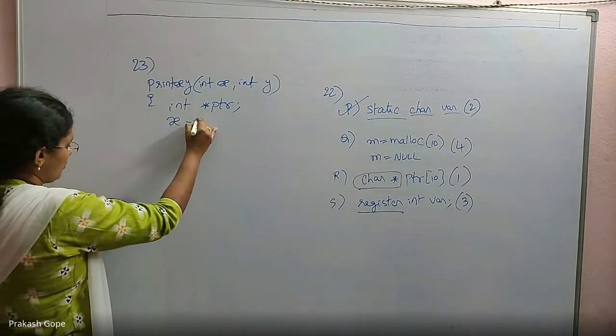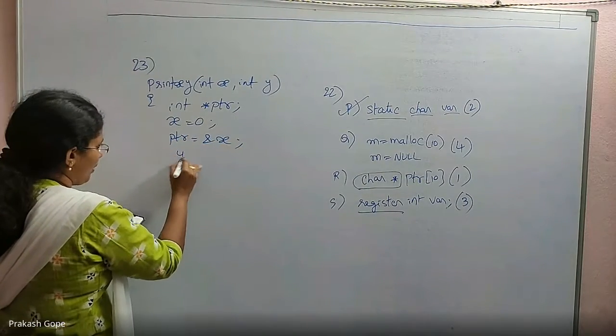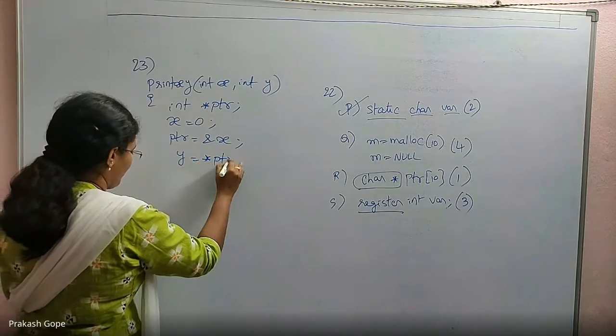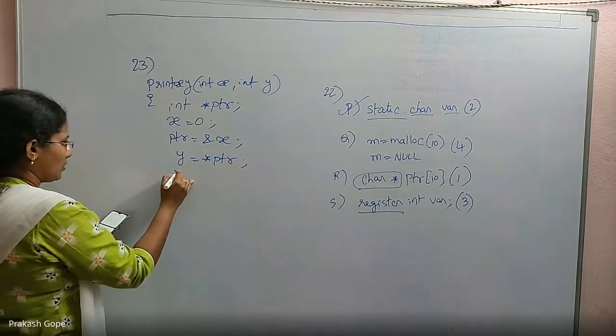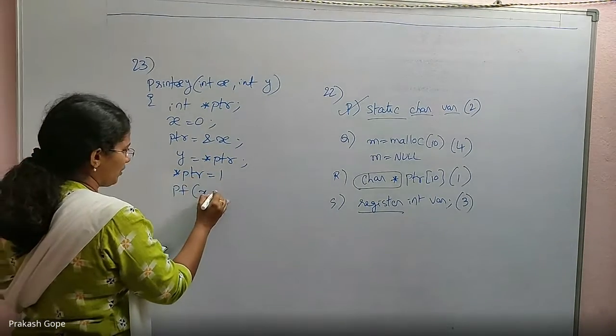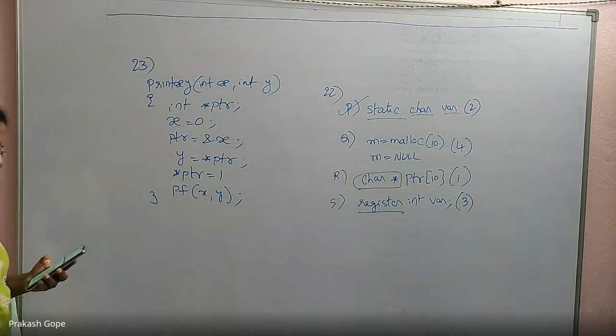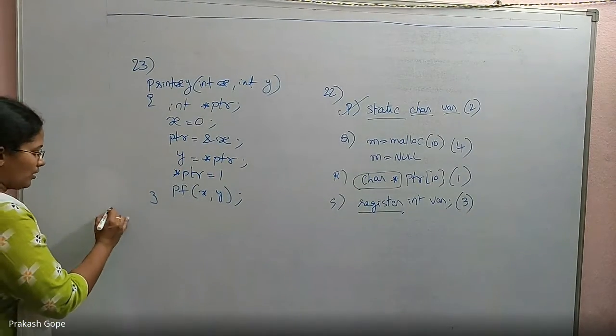Then x equal to 0, ptr is equal to address of x, y equal to star ptr, star ptr is equal to 1. Finally, print x comma y values. The output of print xy 1 comma 1.